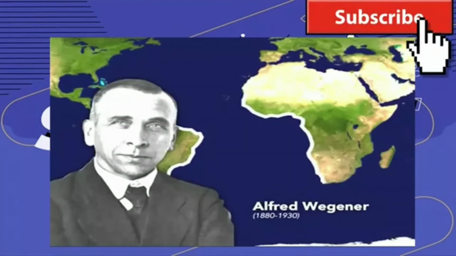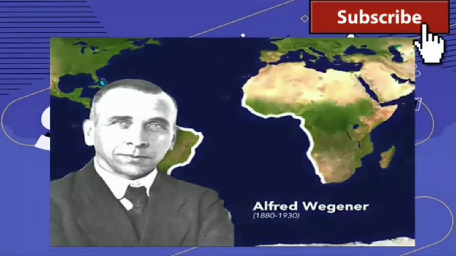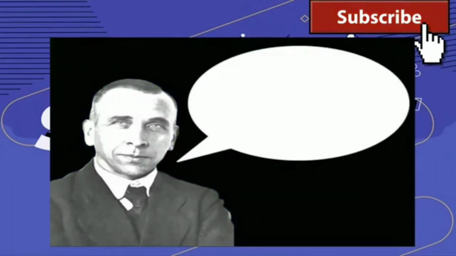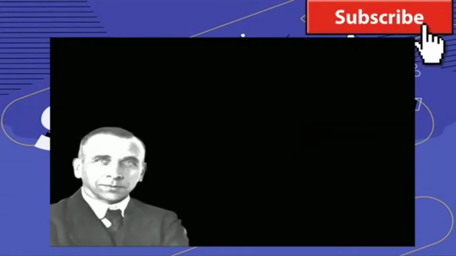He came up with a radical theory that suggested that the continents were actually once connected and then somehow ripped apart to where they are today. He came out and he said, I think the continents are moving. Of course, people thought this was kind of a silly thought to have. How could a continent possibly move? But Wegener really thought that this was the case. And so he devoted his whole career to studying this and coming up with proof of this radical idea. In fact, Wegener didn't just think the continents were moving.